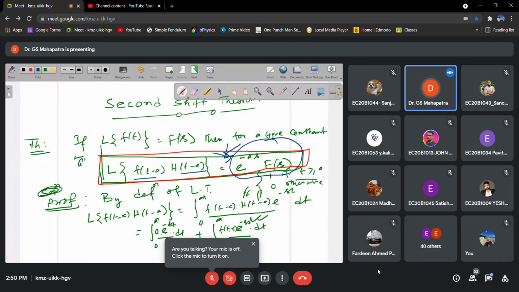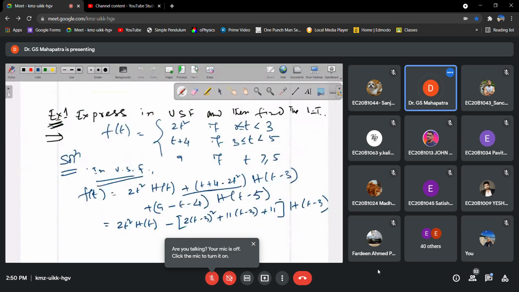So now I will go to the page. Now understood, 9 minus 5 minus 4, what form do we have to write? So what will be the answer? This is the first, actually minus 2t square plus t plus 4, and if you write it in the form of t minus 3, this is the form. The last one is minus t minus 5.